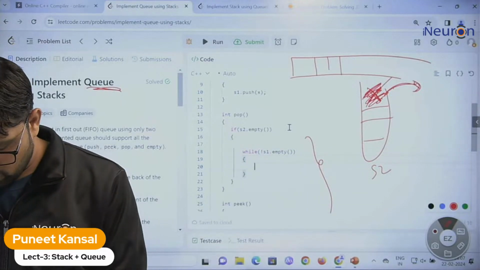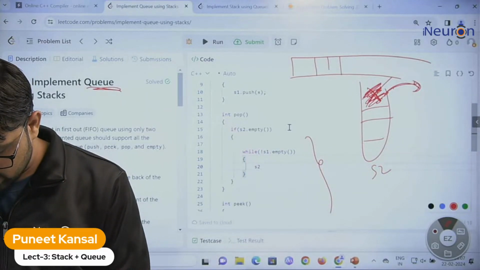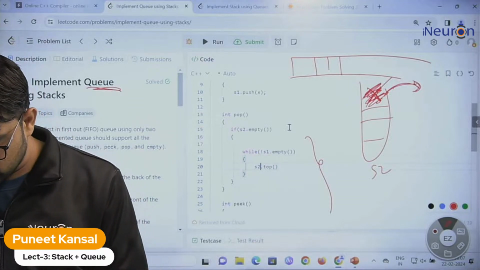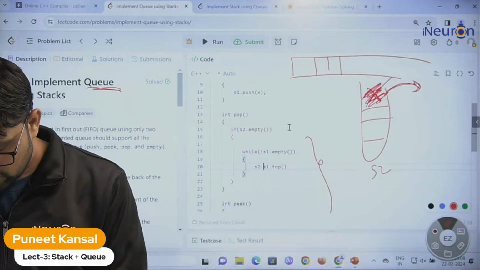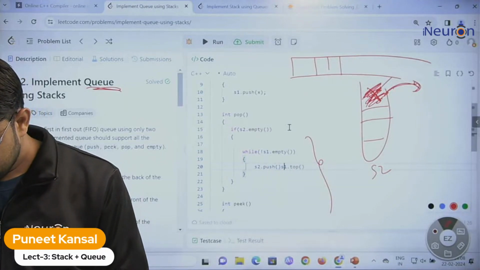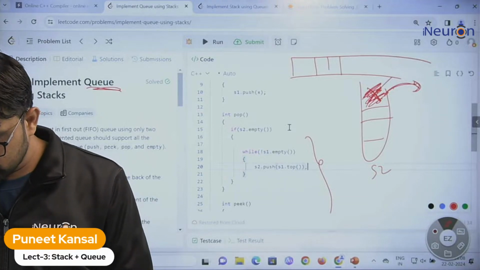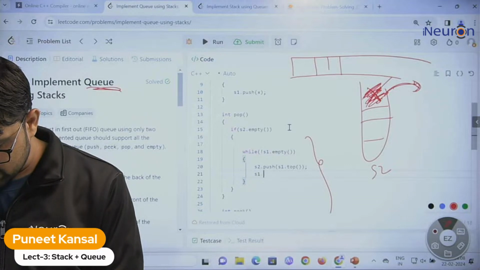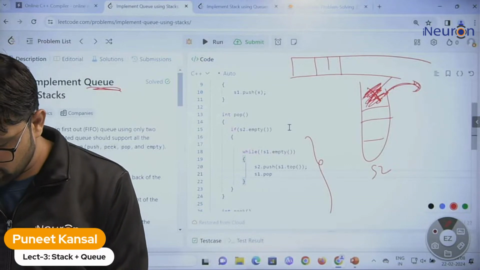We need to shift all the elements: from stack 1 we take the top element and insert it into stack 2 with push. So taking all the elements from stack 1 and pushing into stack 2, and deleting the top element from stack 1. So this is what we already discussed.